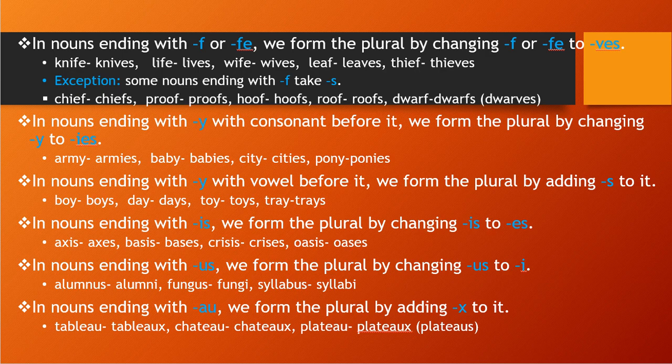army, before y there is m. Baby, before y there is b. City, before y there is t. Pony, before y there is n. So all these will take ies in the end, after we change y to ies. So you see, army's plural form is armies, baby's plural form is babies, city's plural form is cities, pony's plural form is ponies. There is puppy also: puppy will become puppies, story will become stories. Okay, those examples you can also write.